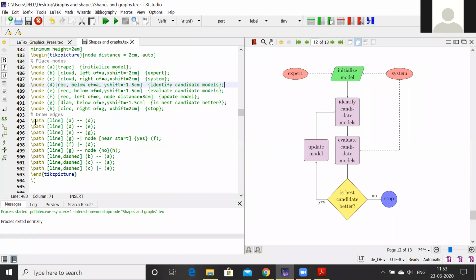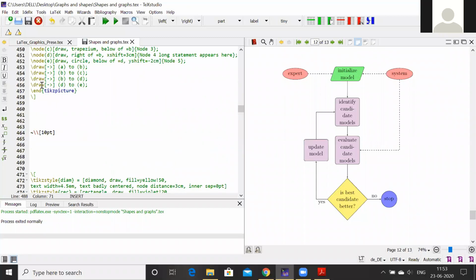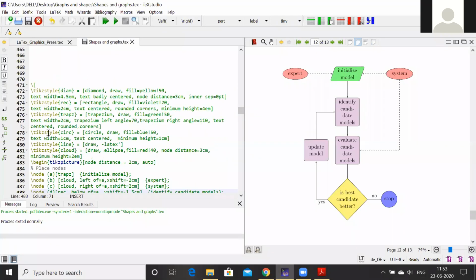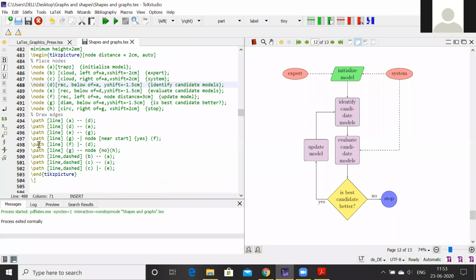You can join these positions by using this command path, or you can join by this command draw. Anything you can use. The path, and then the node labels you can use. These are the labels: A to D, D to E, like this, whatever we want, where we want. So these kind of things. And if we want this type of shape, you see that here the arrow is going like this and it turns 90 degrees.